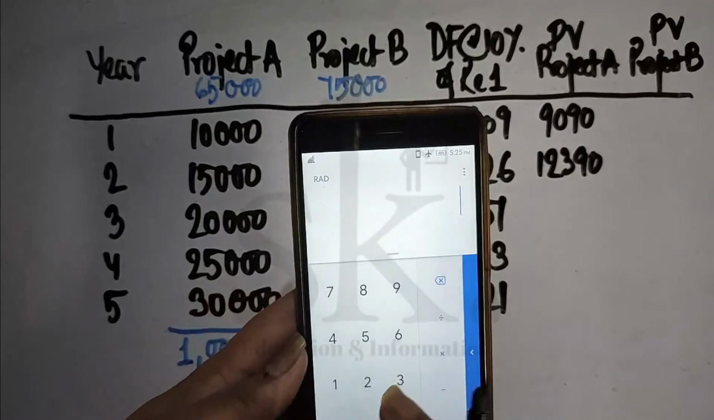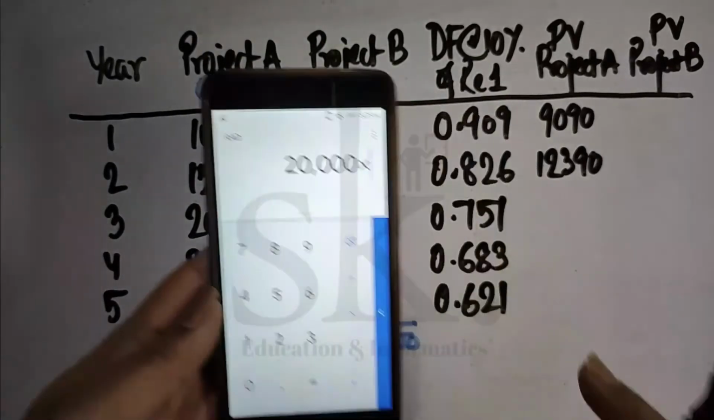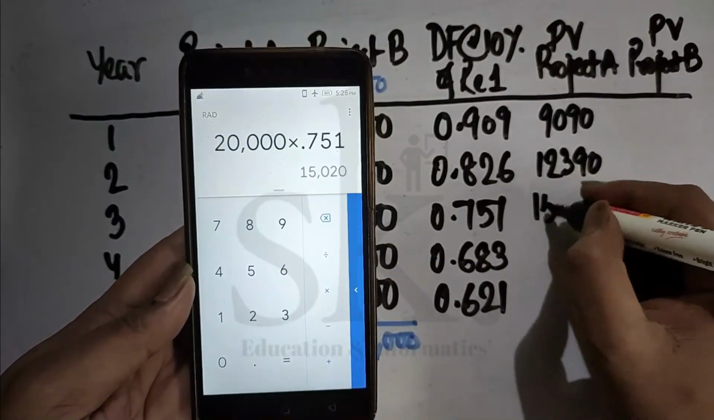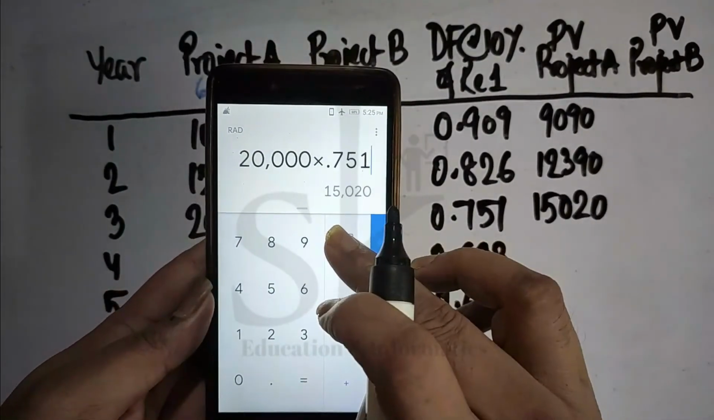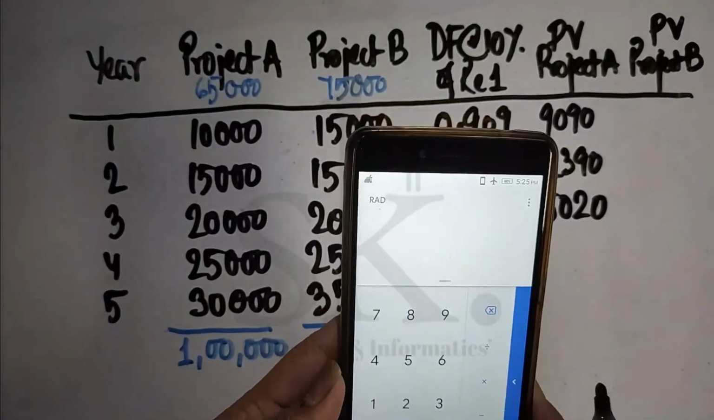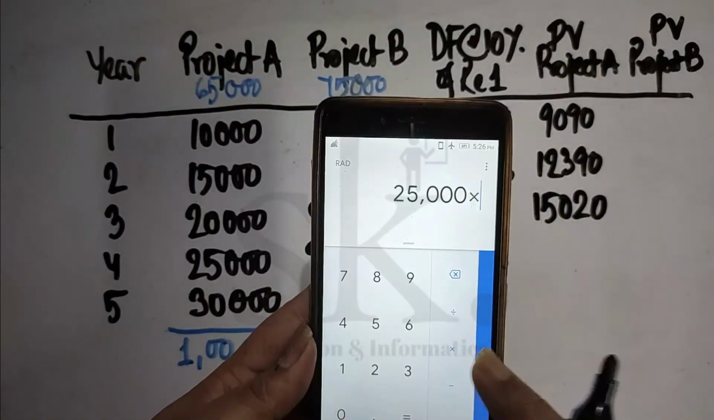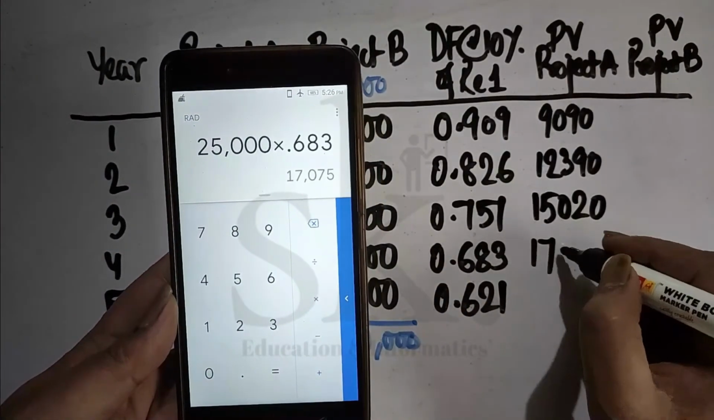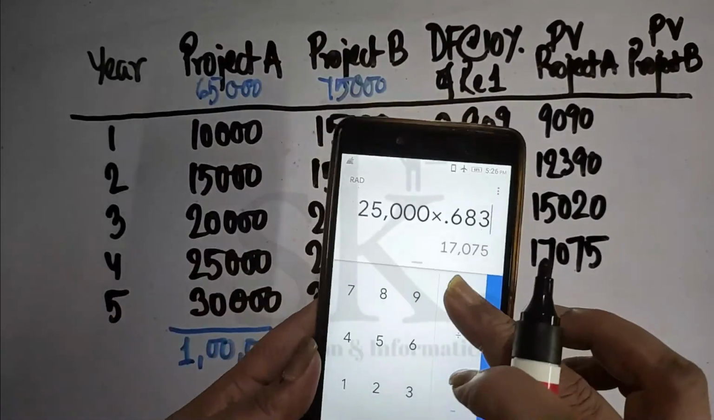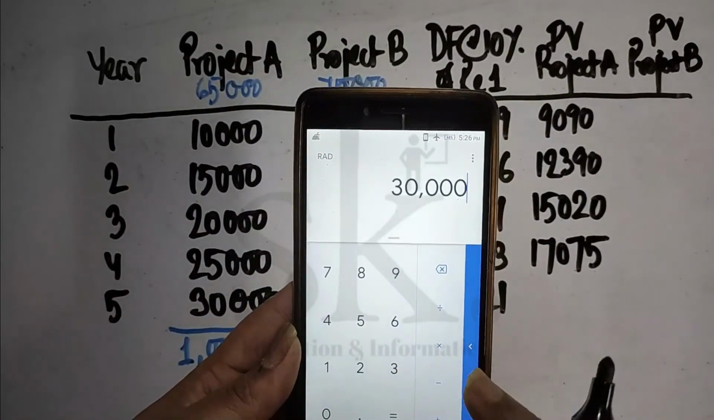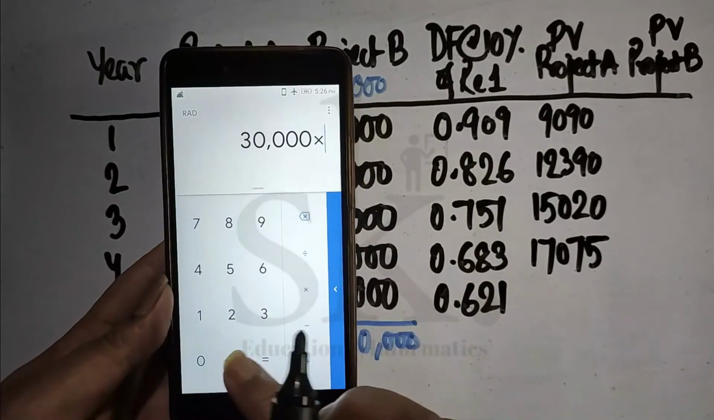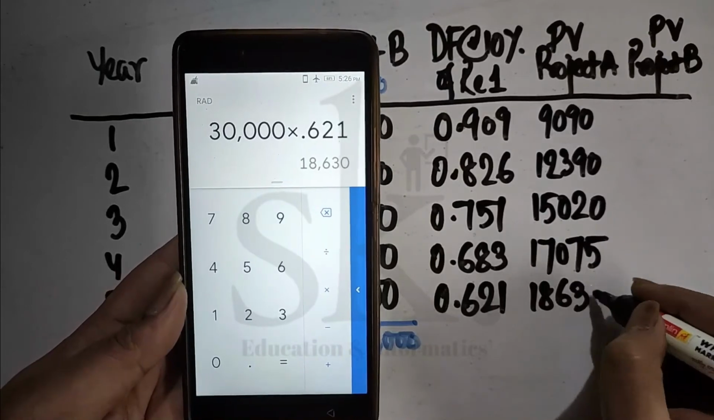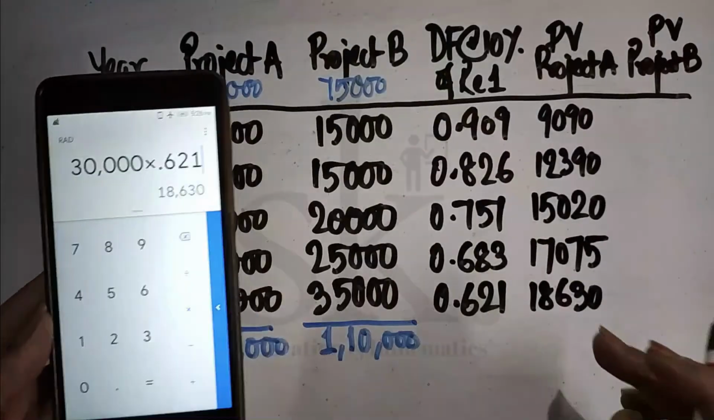For the third year, it's 20,000 into 0.7751, it's 15,020. For the next year, it's 25,000 into 0.683, we are getting 17,075. And for the final year, it's 30,000. I'm talking about only project A, into 0.621. So we got it as 18,630. Similarly, let's calculate for project B.